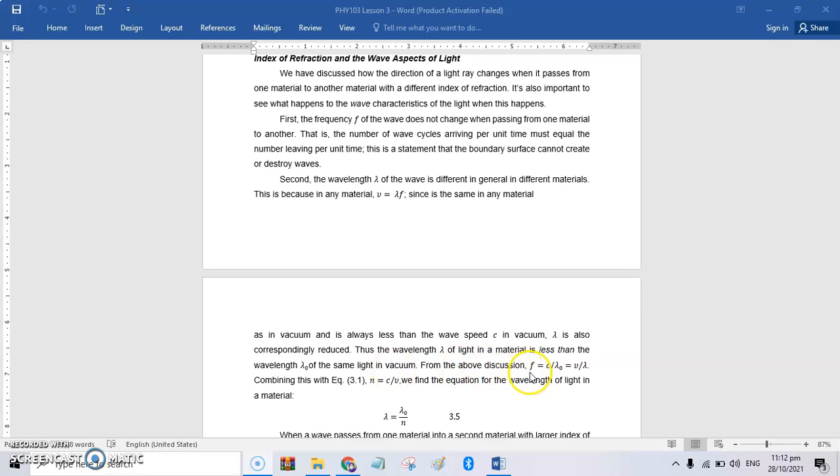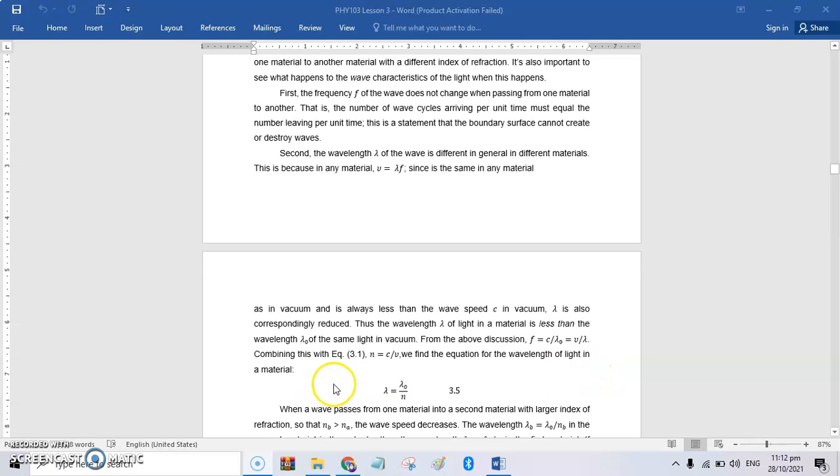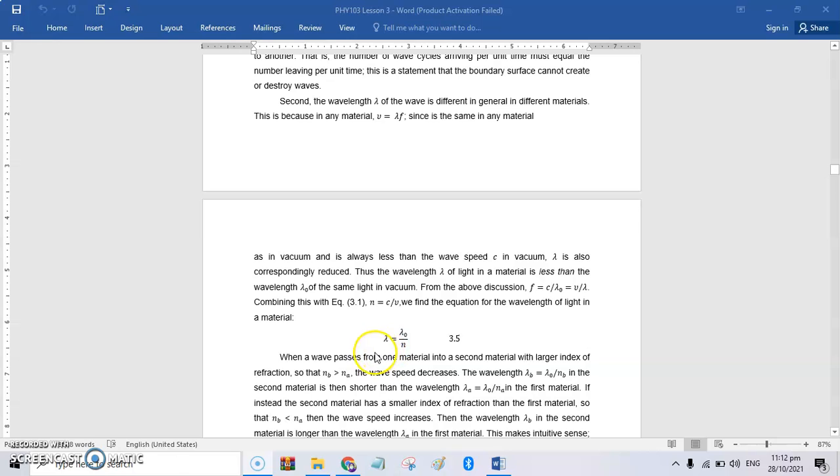From the above discussion, frequency is equal to the speed of light over the wavelength, which is equal to the speed of the material over the wavelength, or, for example, the speed in air over the wavelength. And combining these equations with equation 3.1 for index of refraction, we find a new relationship of wavelengths.